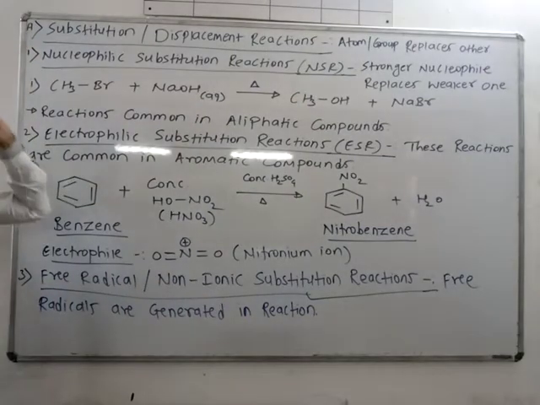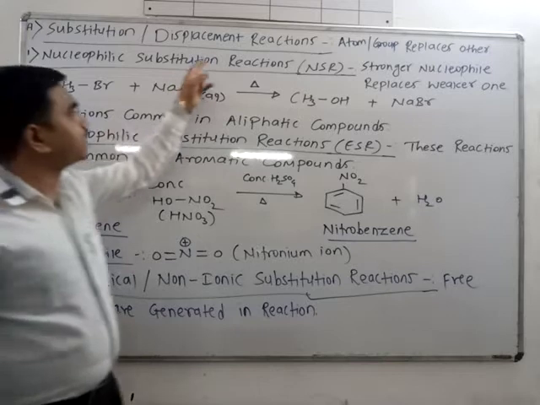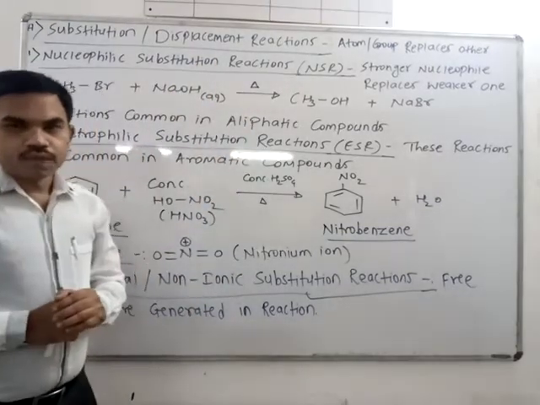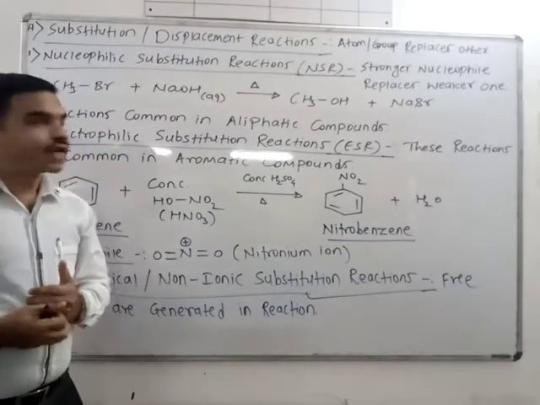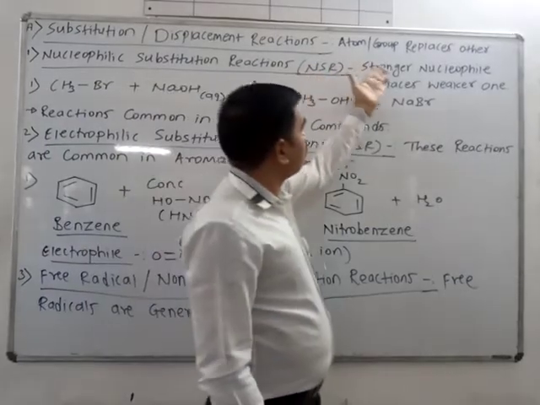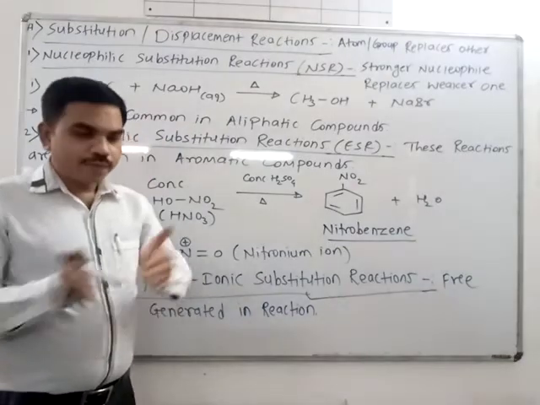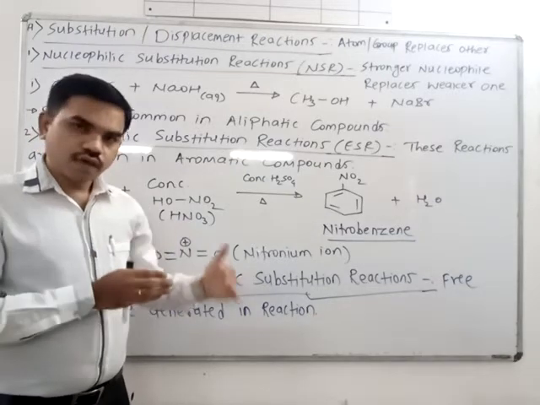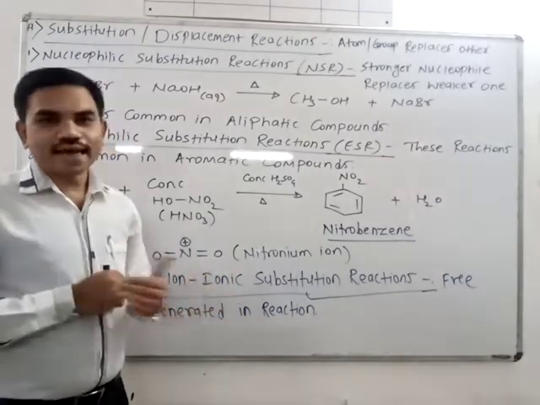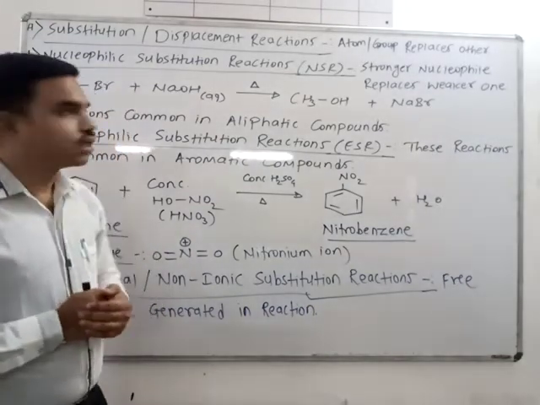So see here, today we have started the first type of reactions, that is substitution, or it is also known as displacement reactions. Okay, substitution or displacement. So what happened in this type of reactions? One atom or group replaces the other one. One atom or group replaces or substitutes the other atom or group from the reactants. Then this type of reactions is known as substitution reaction.